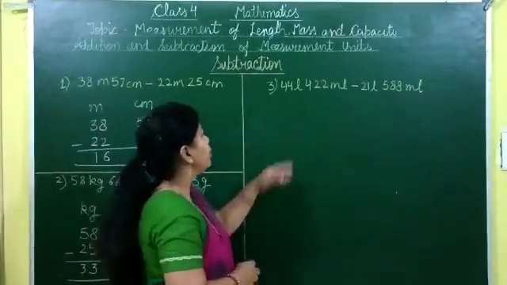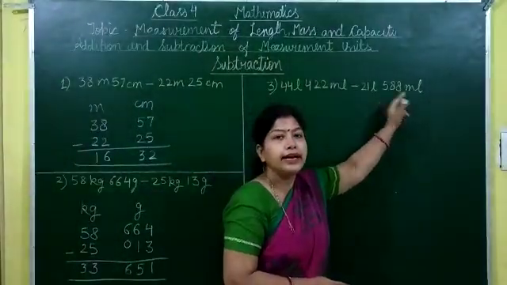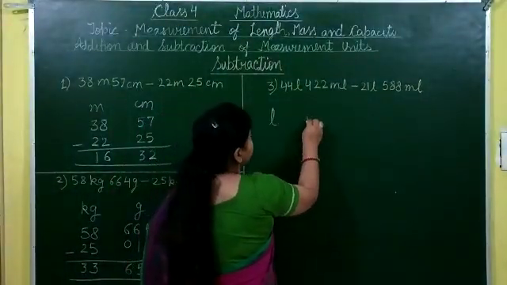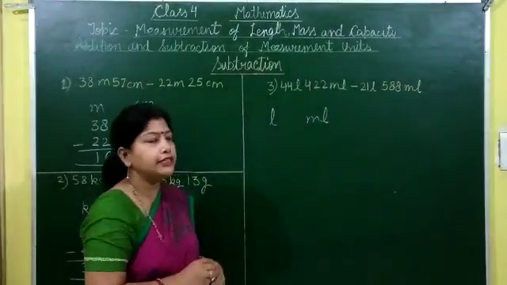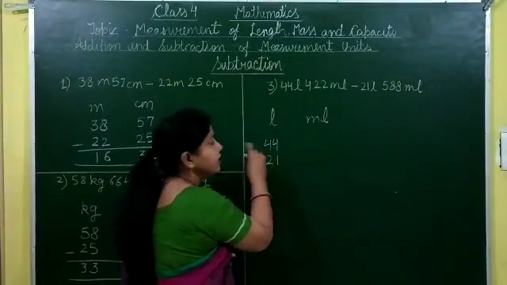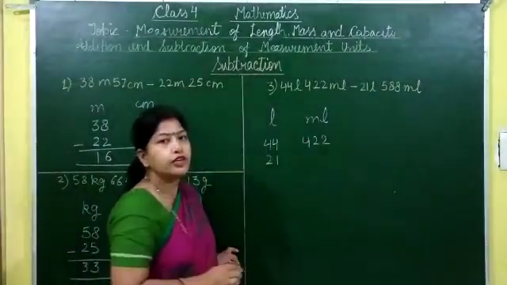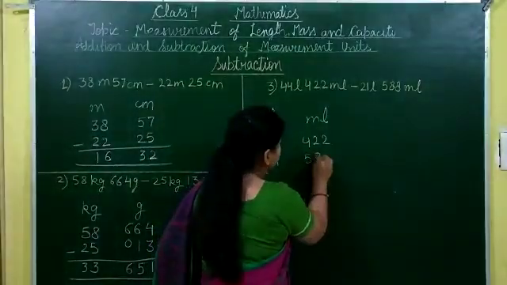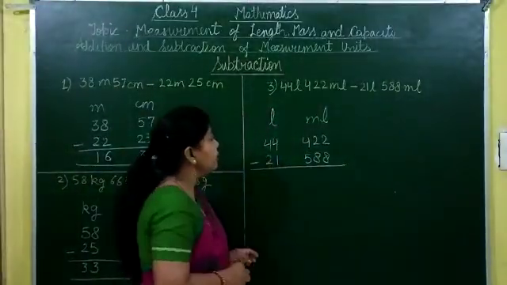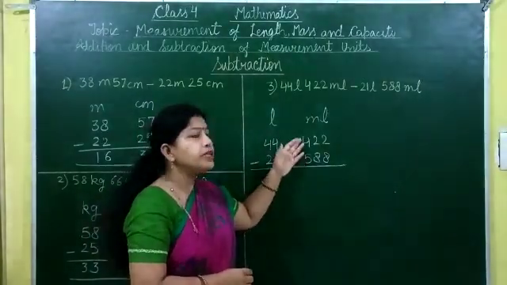Taking another example, 44 liter 422 milliliter minus 21 liter 588 milliliter. So arranging these units in two different units, liter and milliliter. Write 44 liter in liter column and 21 liter in liter column. And here 422 milliliter in milliliter column and 588 milliliter in milliliter column. Now here the number 588 is more than 422. So it cannot be subtracted.